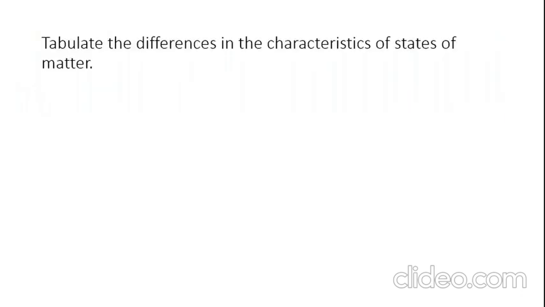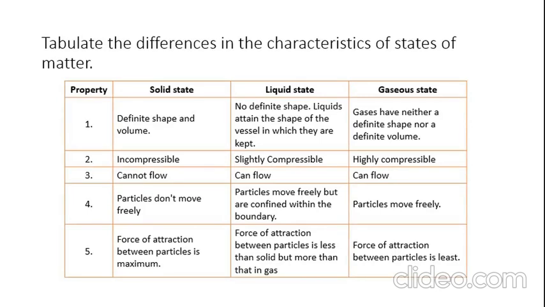Your second question is, tabulate the differences in the characteristics of states of matter. This is your answer. We have 5 important properties. We'll see one by one. First property deals with the shape. So solid state, it has definite shape and volume. Whereas for liquid, it doesn't have definite shape, but it has definite volume. Liquids attain the shape of the vessel in which they are kept. And what about gaseous state? It has neither definite shape nor definite volume.